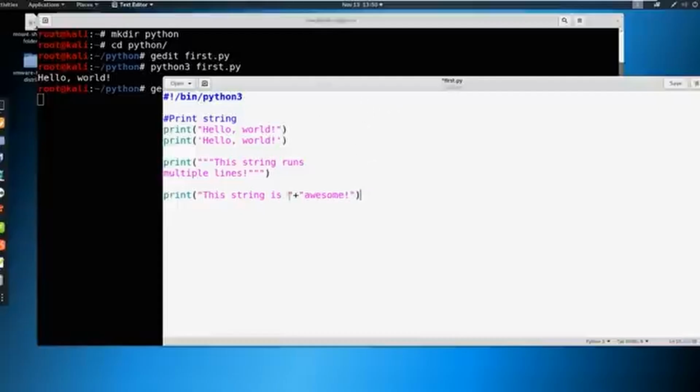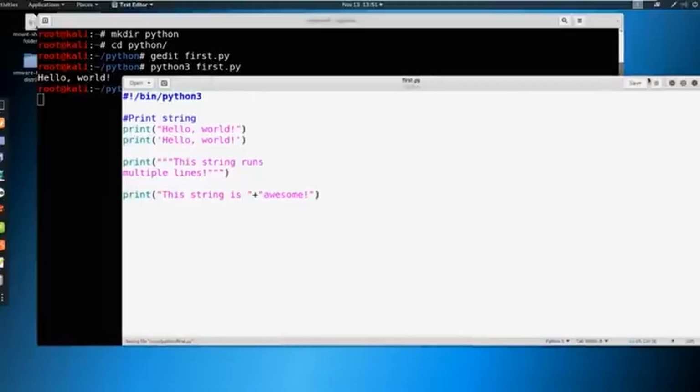So with all of this, it should print hello world, this string runs multiple lines, and this string is awesome. It should be space awesome here because we included the space. Now you're going to notice, even though we put line breaks in, no line breaks are going to be printed. We'll talk about that in a second.